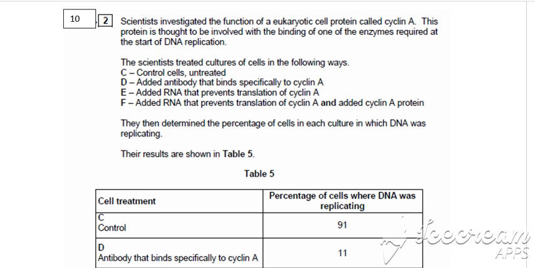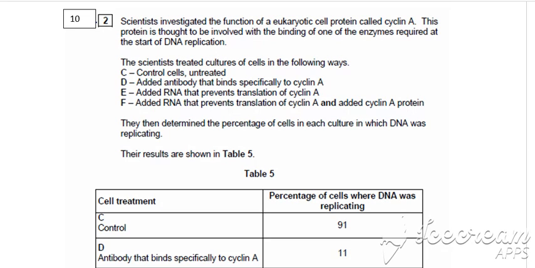Scientists investigated the function of a eukaryotic cell protein called cyclin A. This protein is thought to be involved in the binding of the enzymes required to start DNA replication. So C, cells were untreated. D, added an antibody that binds to cyclin A. E, added RNA that prevents translation of cyclin A. And F, added RNA that prevents translation of cyclin A and added cyclin A protein.